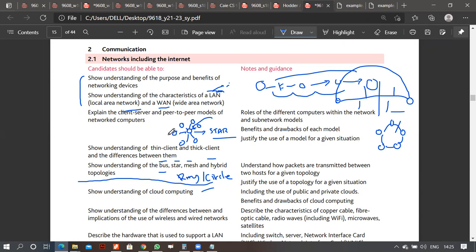Why do we use peer-to-peer models? Easy to handle, cheap, and obviously as per the requirements. I need an office in which I just need 6 to 7 computers. Why do I have to have a star topology? Why do I need a server? I don't need one. I don't need to give proper administrative rights to the users or see what they're doing or give them special rights and all that. There's no use of that. Just like killing a fly with a bullet. There's no point of doing it.